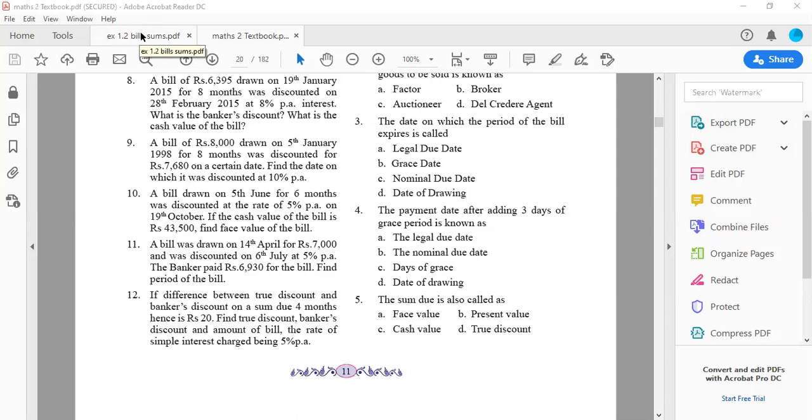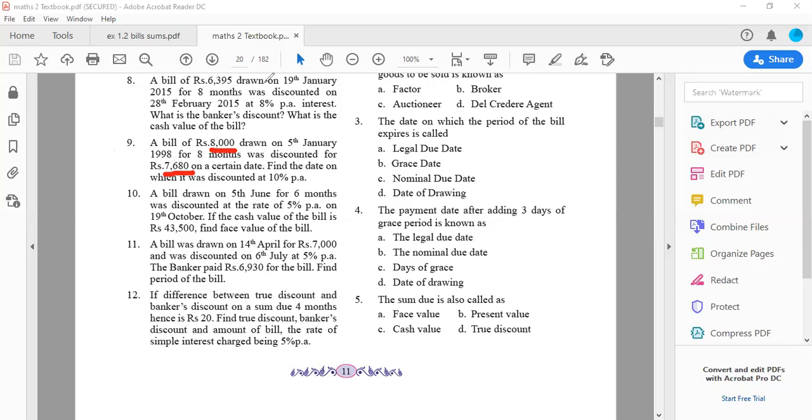So I hope you all have read the question. So now try to understand how it is different from the 8th sum. Now in this sum, if you have noticed, you have got two values given in rupees. That is, one is 8,000 and the other is 7680. So whenever in a sum you have got two values in rupees, always remember, the bigger value is called as the face value of the bill and the smaller value is called as the cash value of the bill. Okay. So basically this is FV and this is CV. So FV minus CV, easily you can get the first formula BD. So you can get the value of banker's discount.